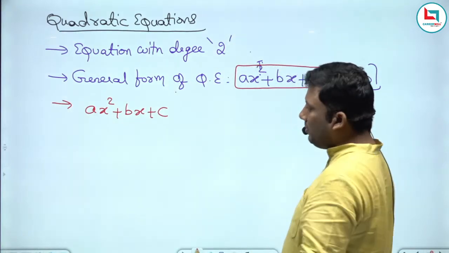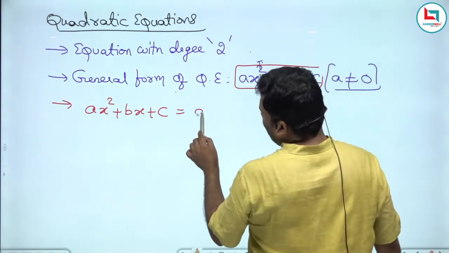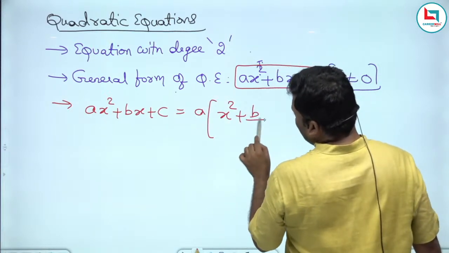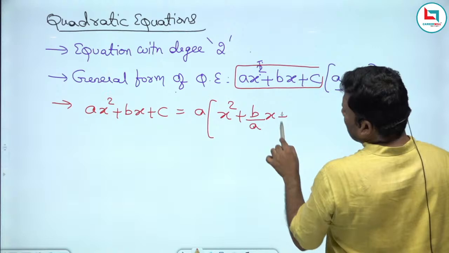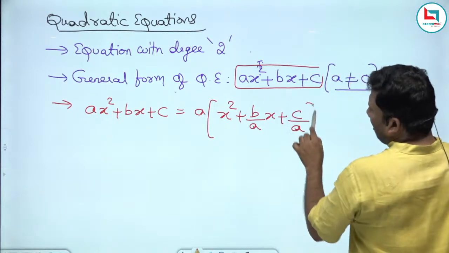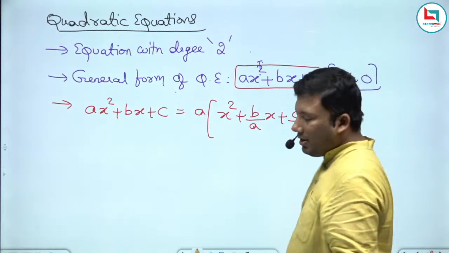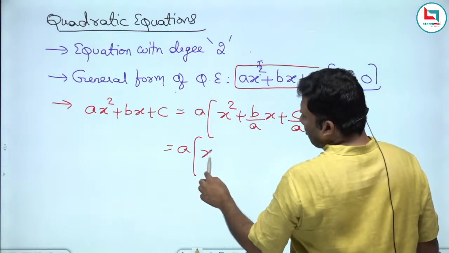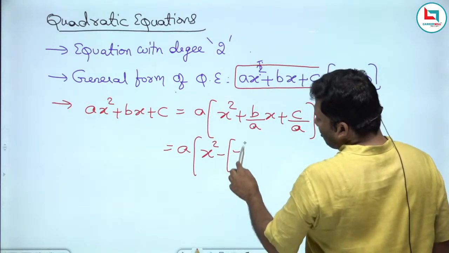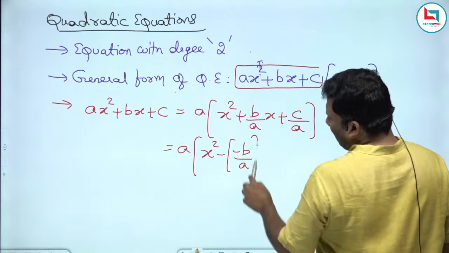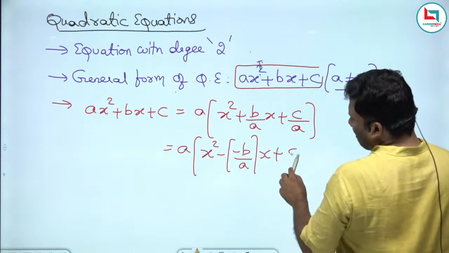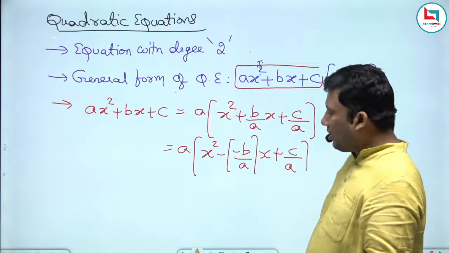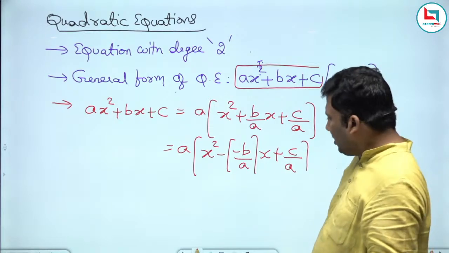Ax square plus bx plus c. Let me take a common: a into x square plus b by a x plus c by a. That is a into x square minus of minus b by a, plus c by a. I will tell you why I am writing it like this.